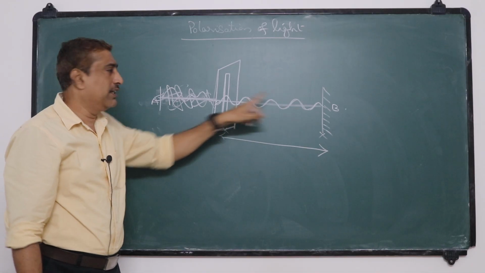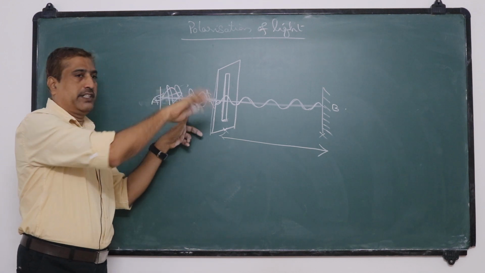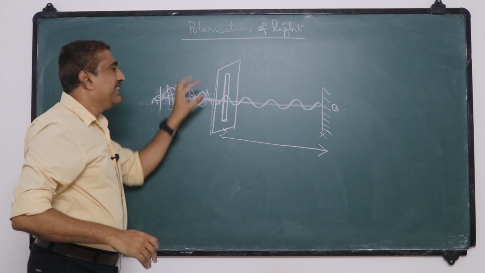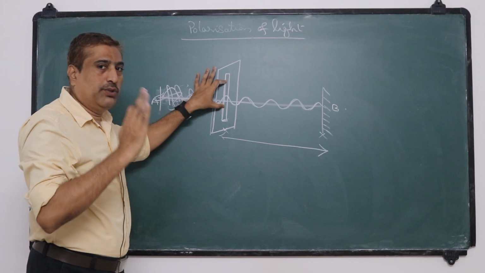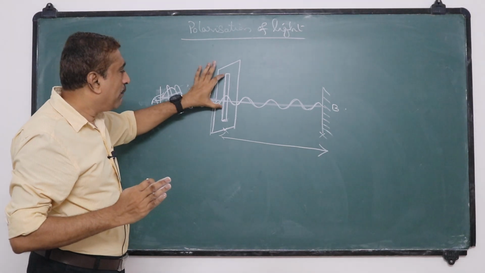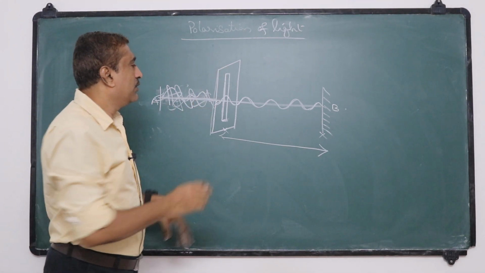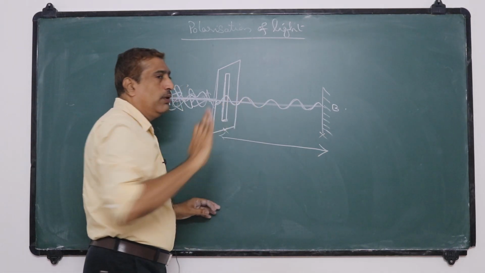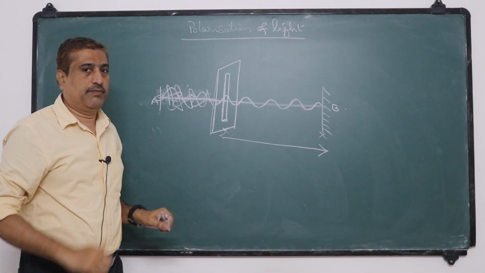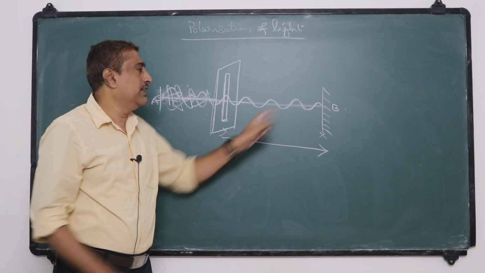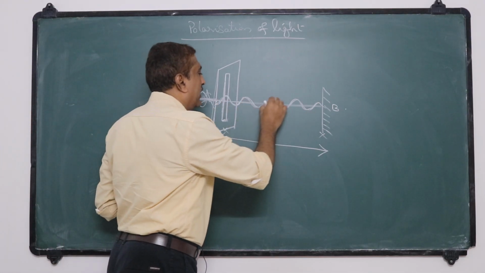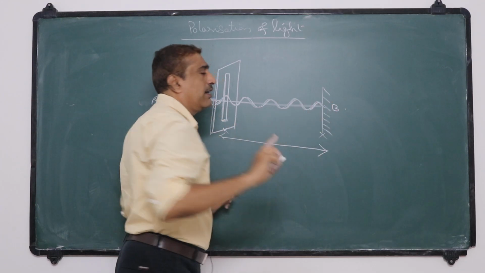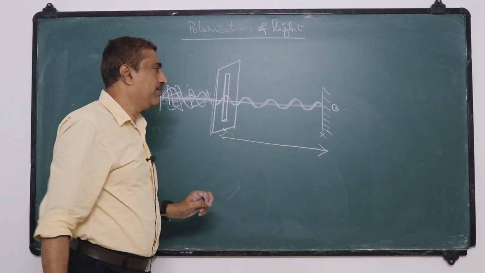Here we have a number of possible directions, out of which this slit allows only those vibrations which are parallel to it, so the waves after this slit are only in one direction. So this is called polarized, because the vibrations are confined to a single direction.